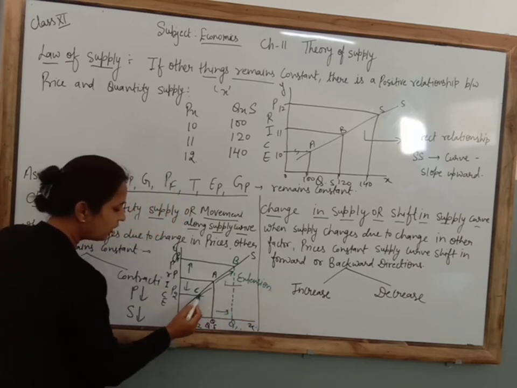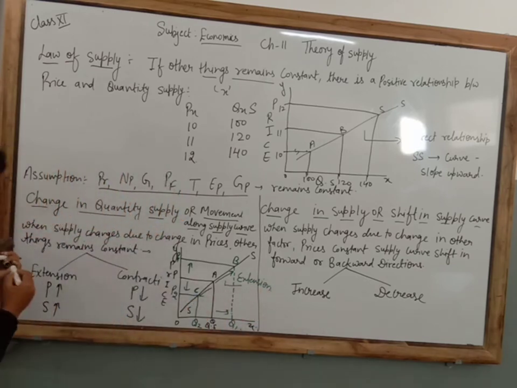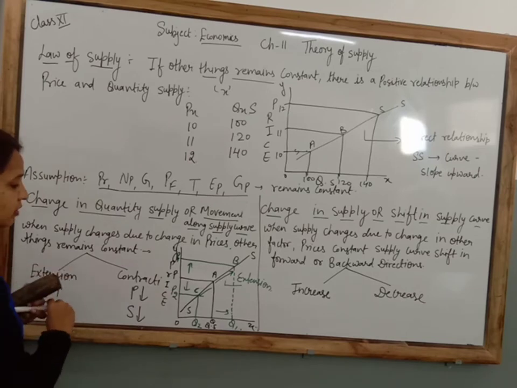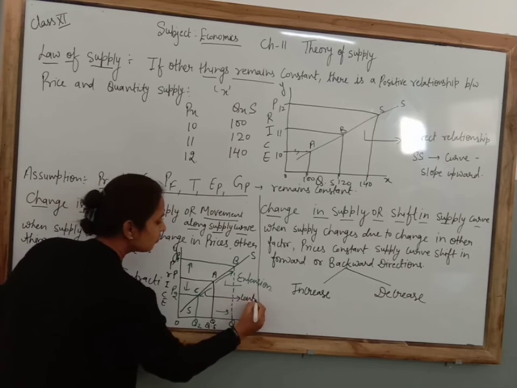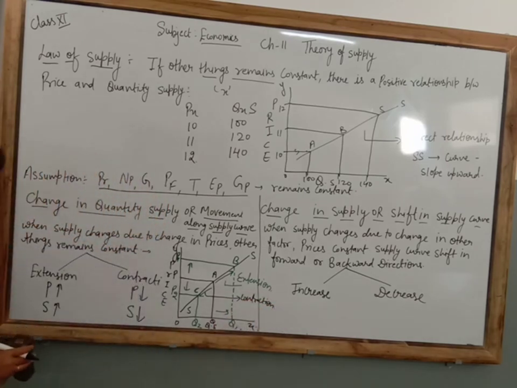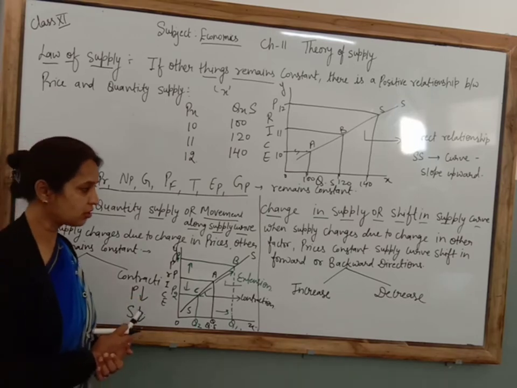And A to C shows contraction of supply. Clear? Now at the time of extension, when prices increase, supply increases, that is known as extension. When prices decrease, supply decreases, that is known as a contraction.